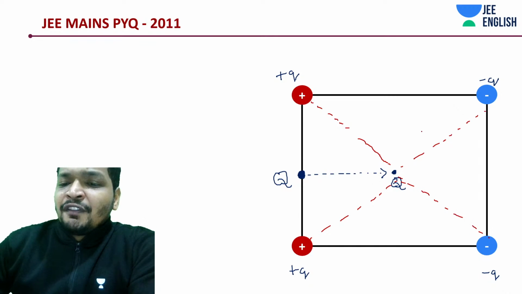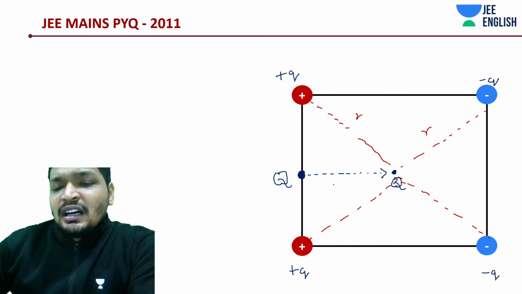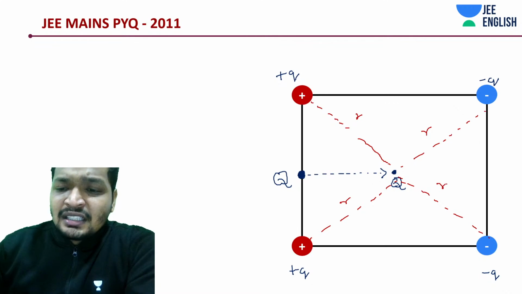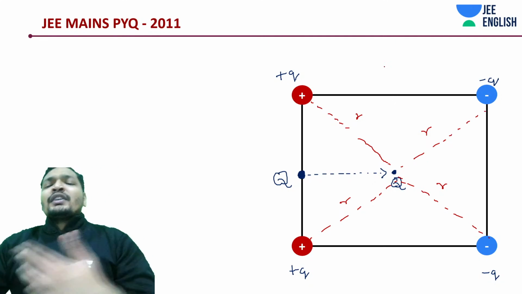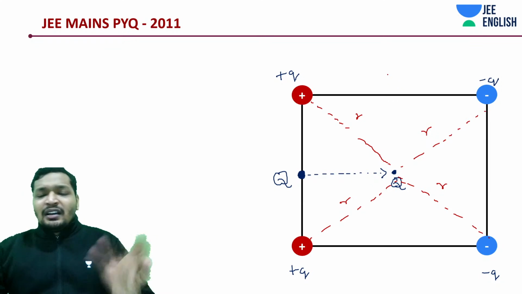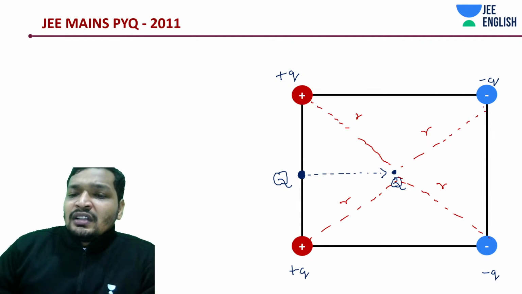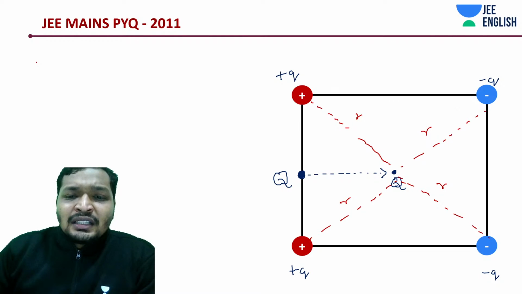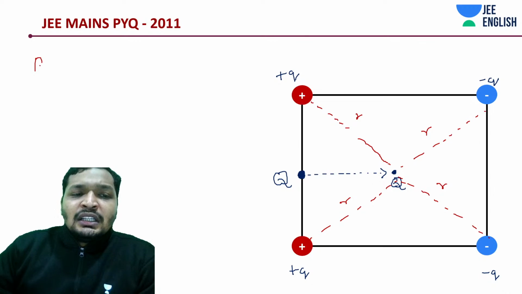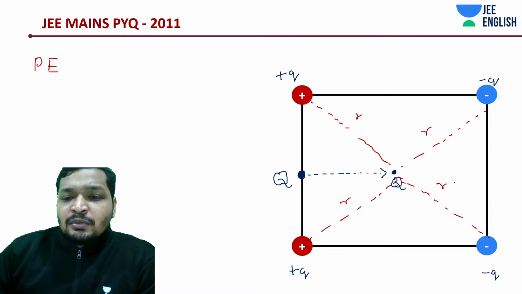I'm just doing it for the final one first. Let's call it R, R, R, and R. They should all be R. It's a square, so you don't want to calculate what it is. Okay, the next thing. If you didn't understand this concept, let me quickly explain. The potential energy at the final point, let's call it P, is going to be how much?